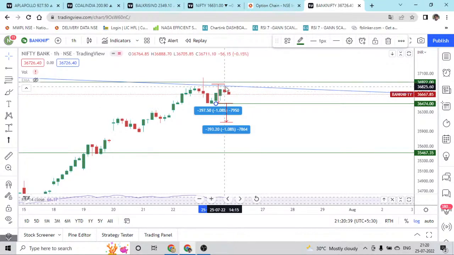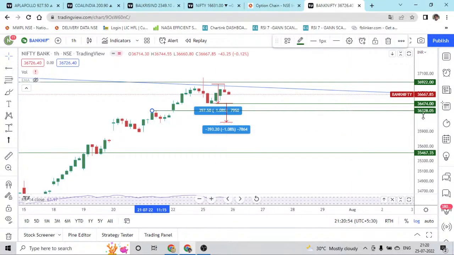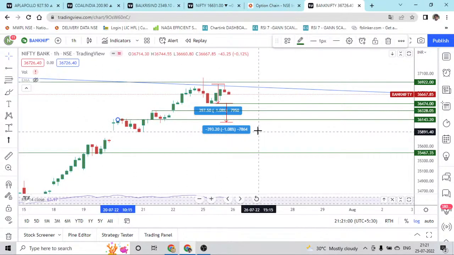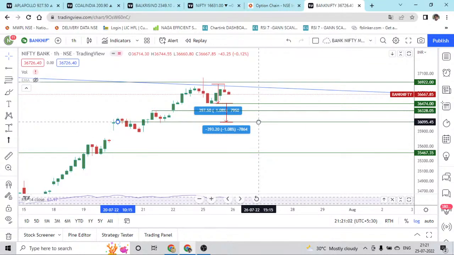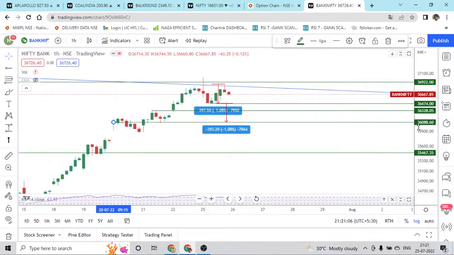If we are closing above this line, this point, the view is invalid. If we are closing below this, then definitely we will be coming towards 36,088. Before that we have one more support at 36,328, and then comes our next target, which is this zone we can mark. So this zone is around 36,088.